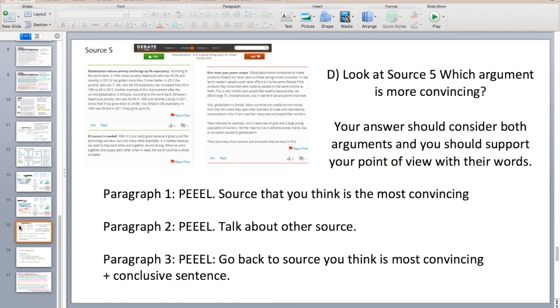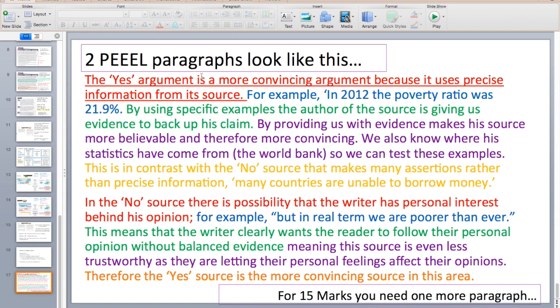So, you need to look at, in paragraph 1, the source you think is the most convincing. In paragraph 2, you talk about the other source. And in paragraph 3, you go back to the source you think is the most convincing and you give your judgment, a conclusive sentence. Let's have a look at an example of 2 PEEL paragraphs. 2 PEEL paragraphs look like this.